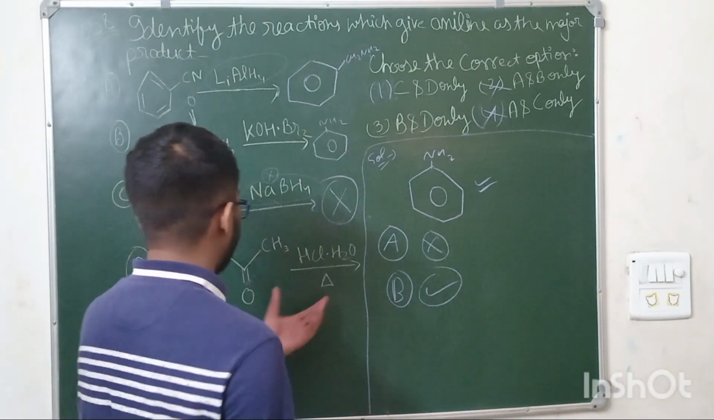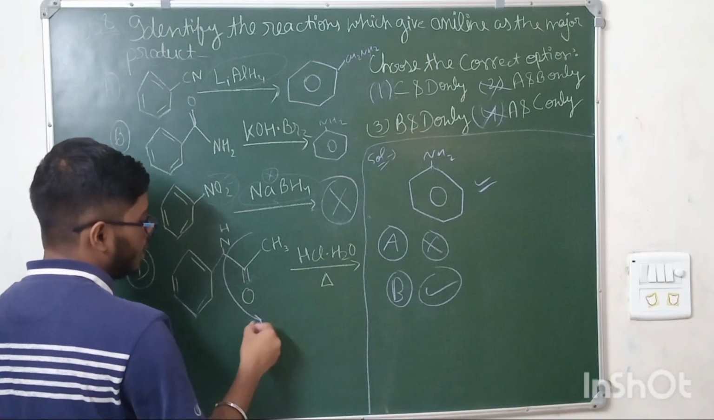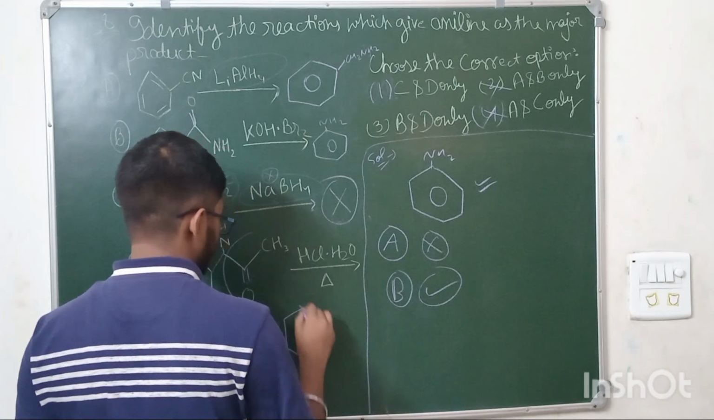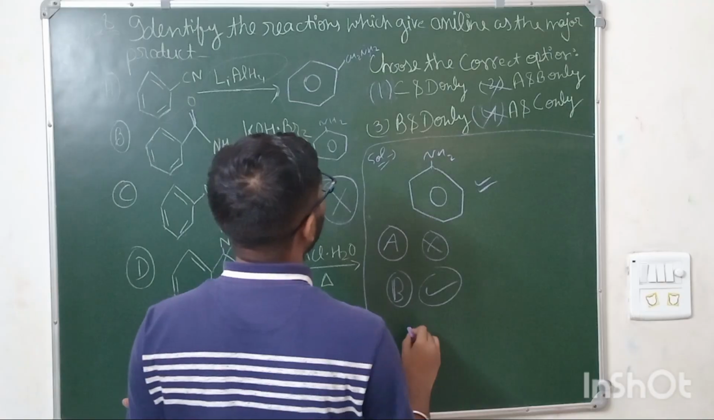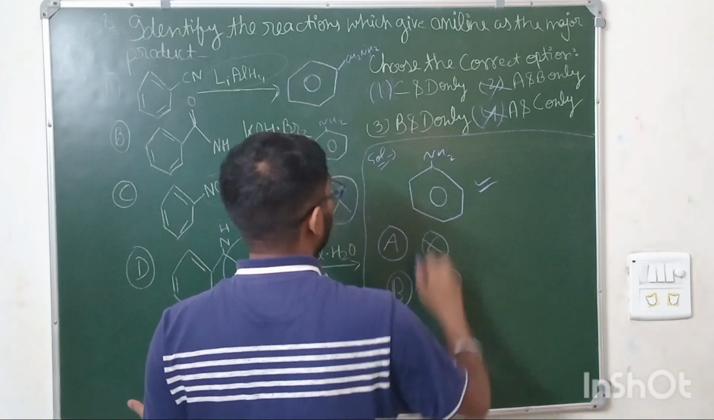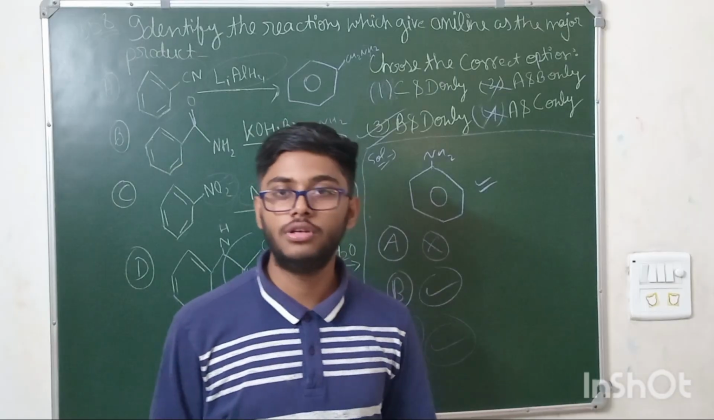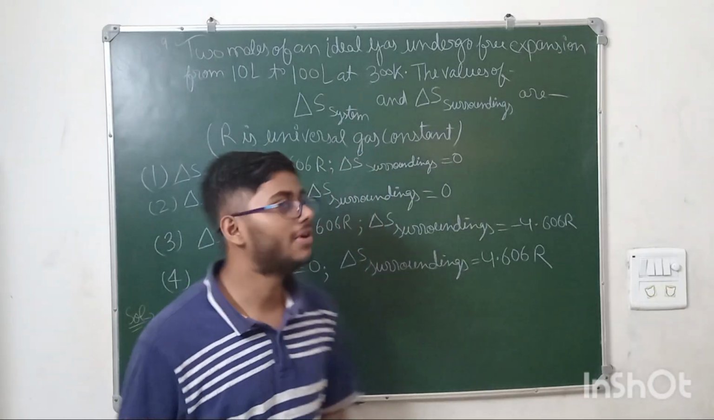And last but not the least, HCl and H2O. It will take off this ketonic group with itself and add an H here. So this will result in aniline. Means option number B and D are our correct answer. Means option number 3 is the correct answer for this question. Okay, so moving on to the next question.